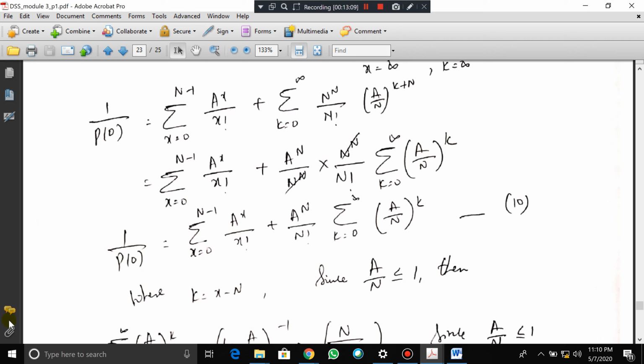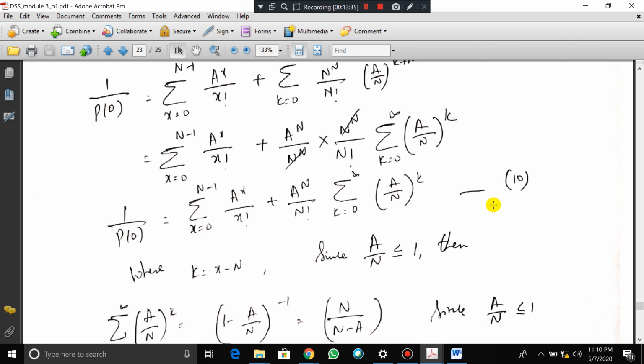I hope you understood. So come back to here, 1 by p of 0 is equal to summation x is equal to 0 to n minus 1 a to the power of x by x factorial plus a to the power of n by n factorial, we have summation of k varies from 0 to infinity, a by n to the power of k.